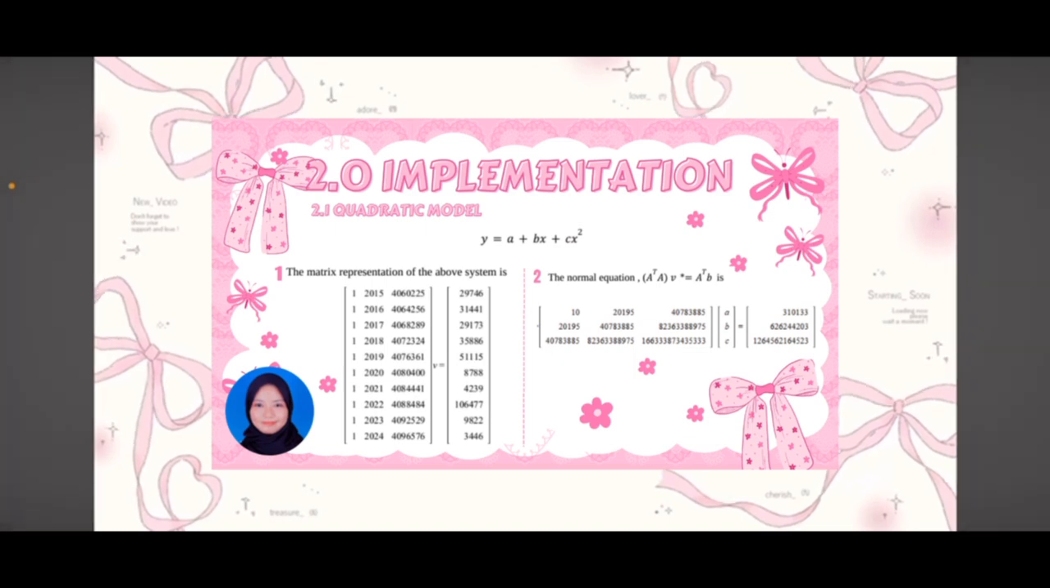Assalamualaikum and hello everyone. My name is Nur Aina Karmila binti Mazlan with the student ID number 2024235146, and I will be presenting the implementation of the quadratic model.